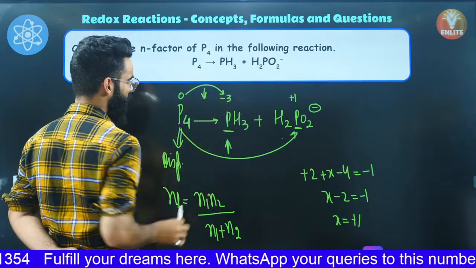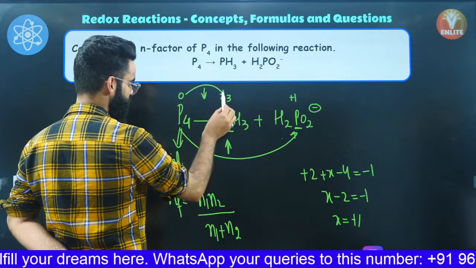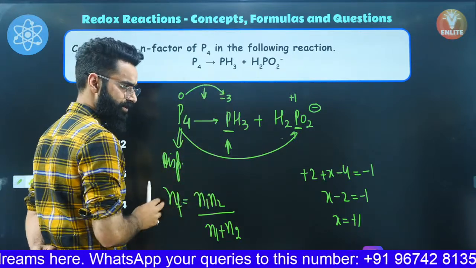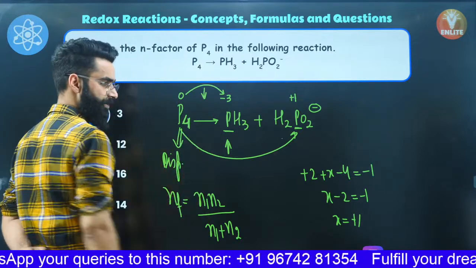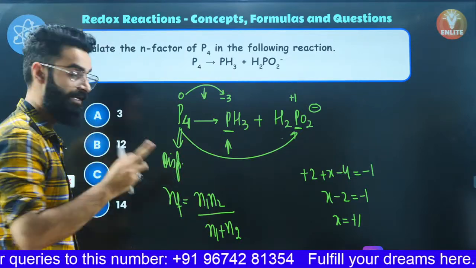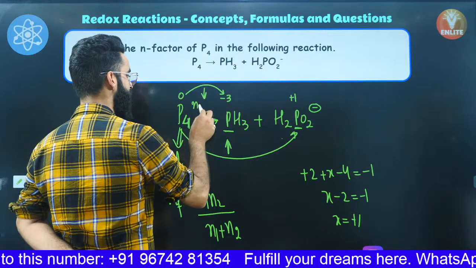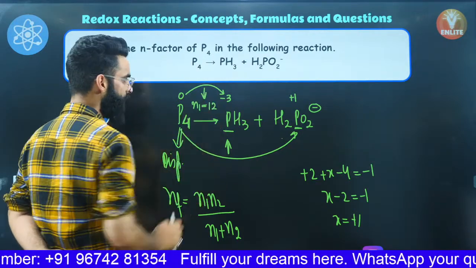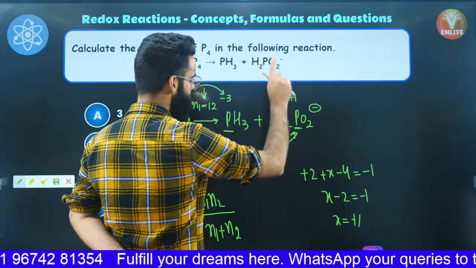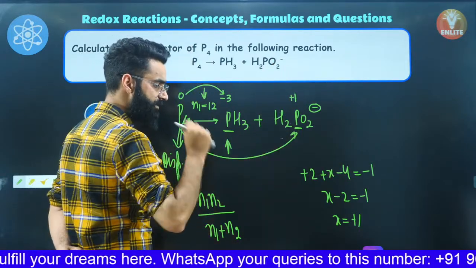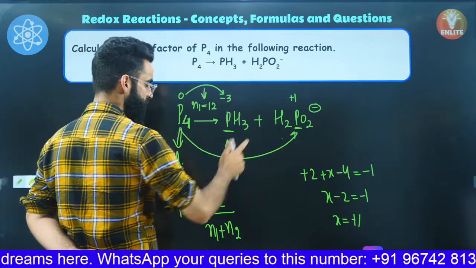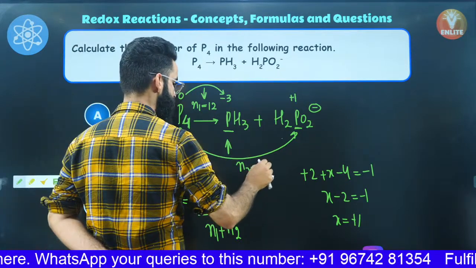0 to +3. What is the change in oxidation state? 3 is the change in the oxidation state. But do remember, 3 is the change in the oxidation state for 1 atom of phosphorus. But I have 4 atoms of phosphorus, so 4 3s are 12. So N1 value is equal to 12. Right? Now check it out. 0 to +1. Change in the oxidation state, that is 1. 1 is the change in the oxidation state for 1 atom of phosphorus, but I have 4. So N2 value comes out to be 4 exactly.